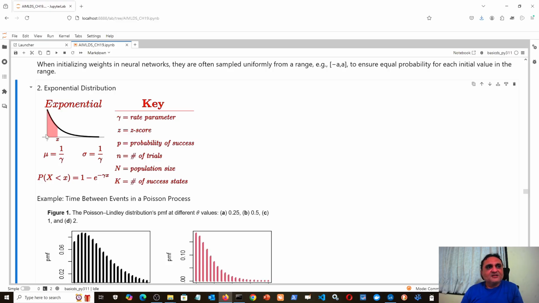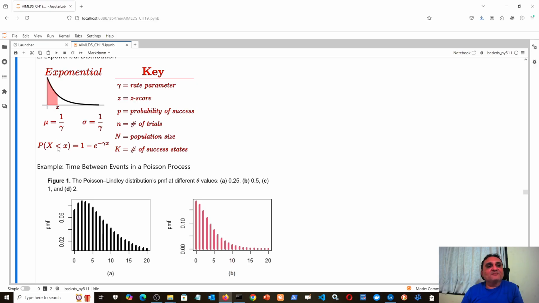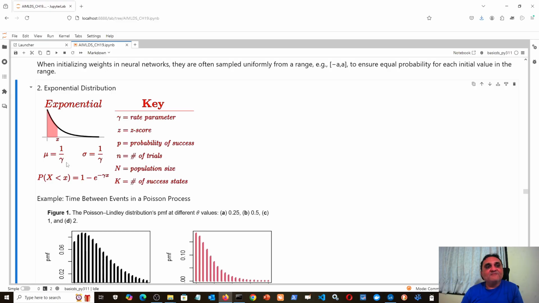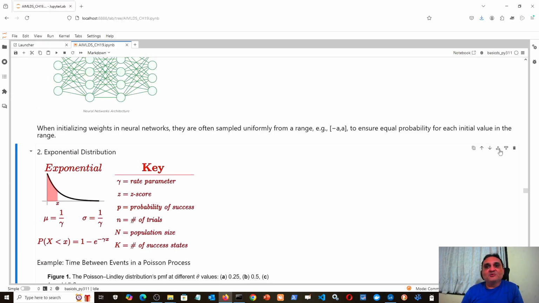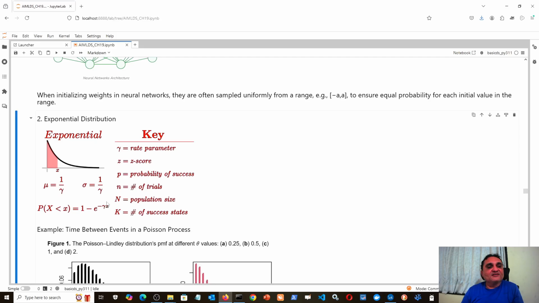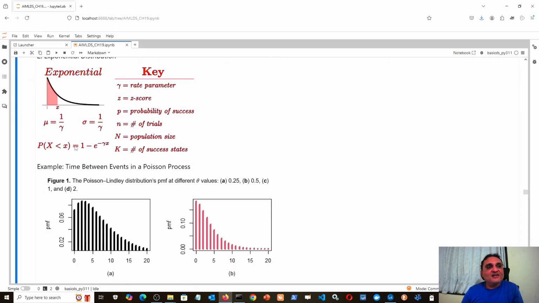But the change is not linear like this. It does not decrease on a straight line path, but decreases this way. Now here, if I put the cumulative probability for small x equal to 1 upon mu, for simplicity, I take that. So small x is equal to 1 upon mu. Then, not 1 upon mu, I'm sorry, small x is equal to mu, or that means small x is equal to 1 upon gamma.